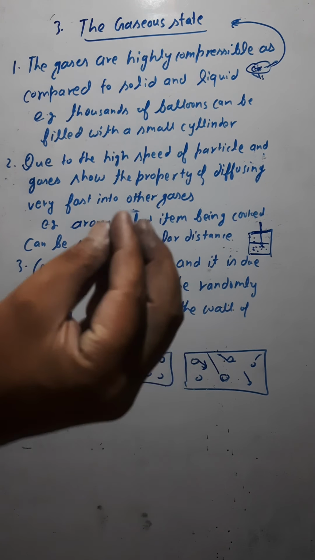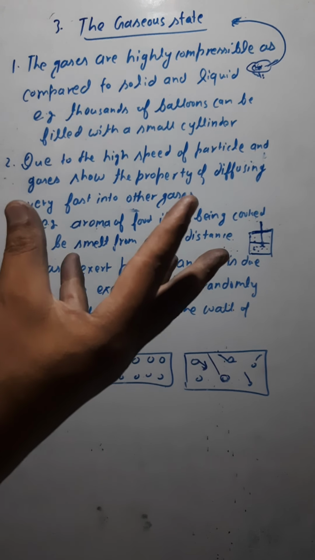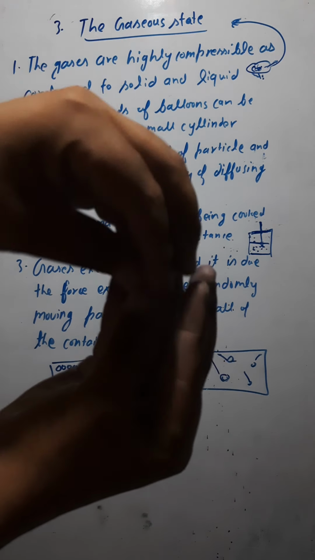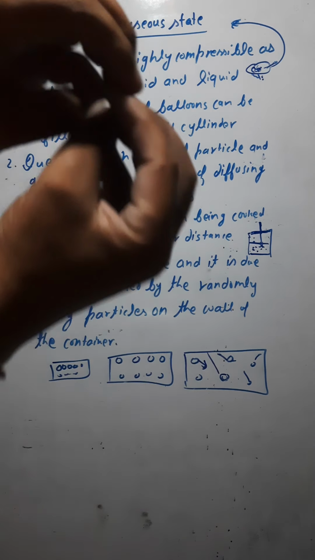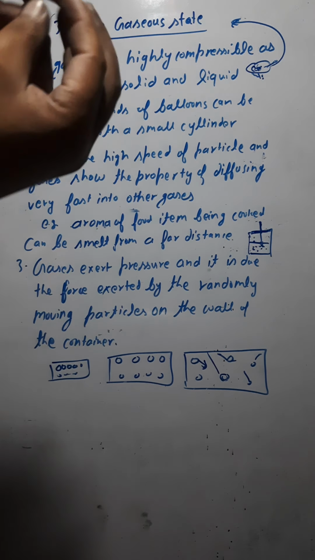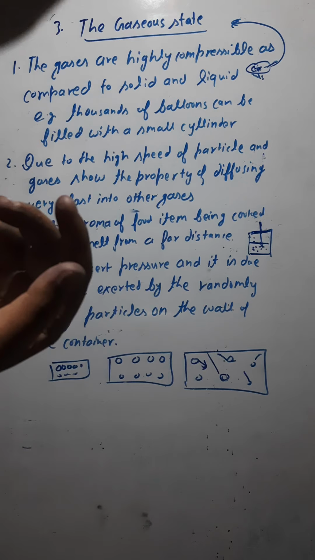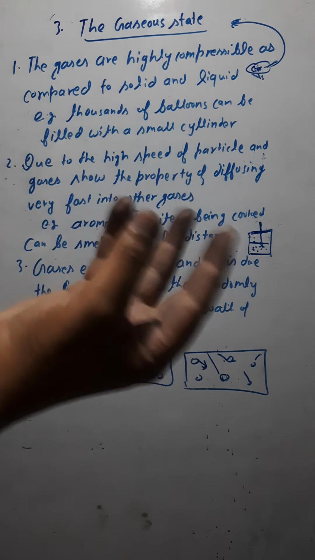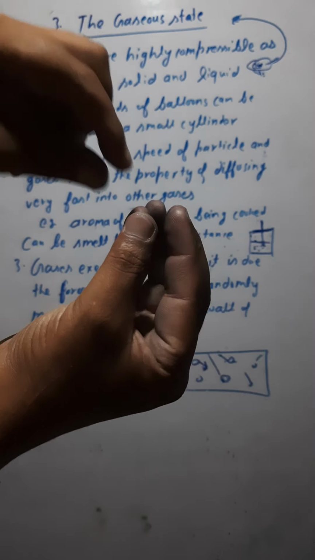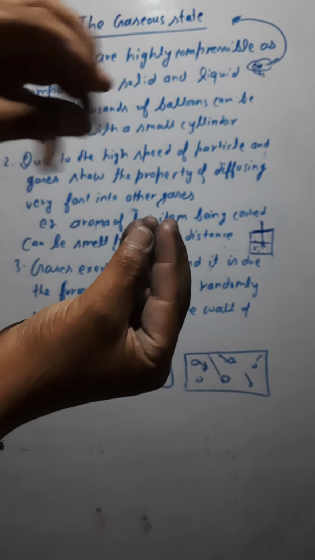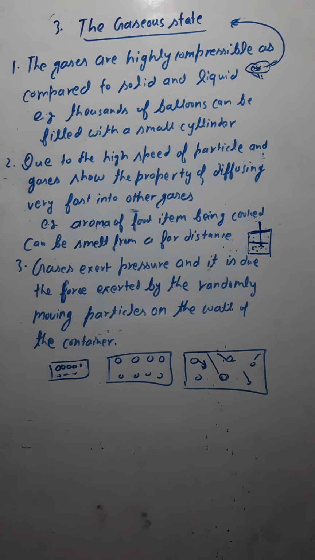Suppose you just leave the gas from here. You are cooking some food items here, so the gas which is emerging here is going to diffuse into the atmosphere, and that is why you can smell the aroma at a far distance. So, due to the high speed of the particles, the gas evolving from here is diffusing into the atmosphere. Are you getting this?